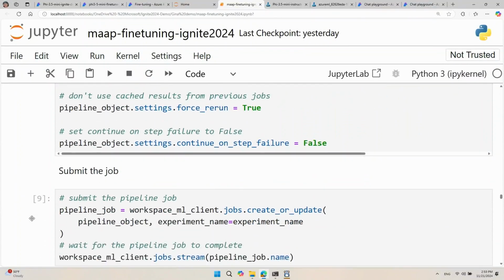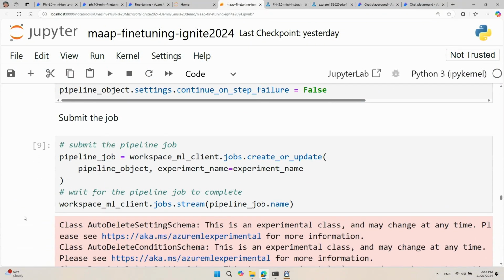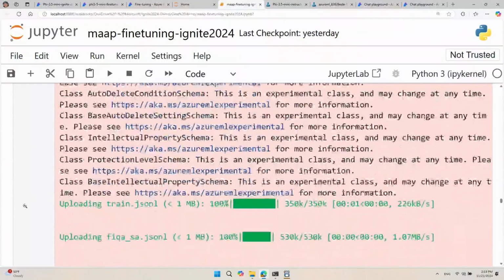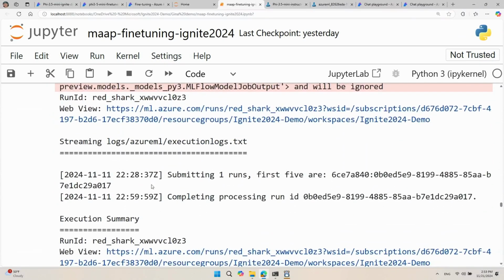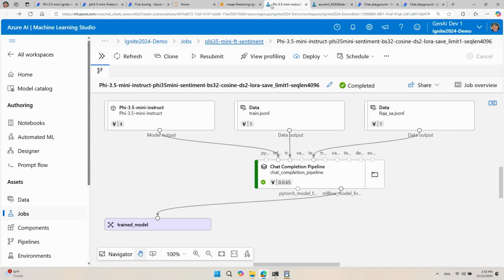And after you have put in the information, you're finally ready to submit the fine-tuning job. And once you do, you will see this sort of response to the script running. It is uploading the training data set, the validation data set, and then you get this live web view link to the Azure ML Studio that shows you a live progress of your fine-tuning job running. And here is an instance of the fine-tuning job, the same exact model with the same exact parameters that I have already run right before I came up on the stage today. And this is the base model that we are training with, the Phi 3.5 mini instruct model.